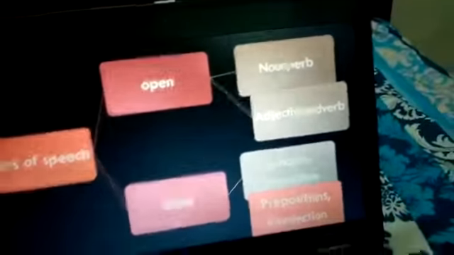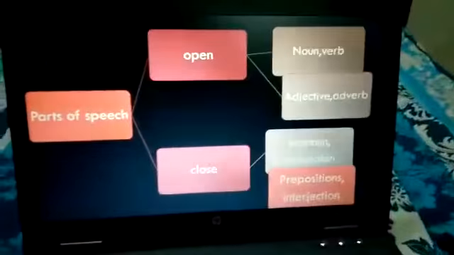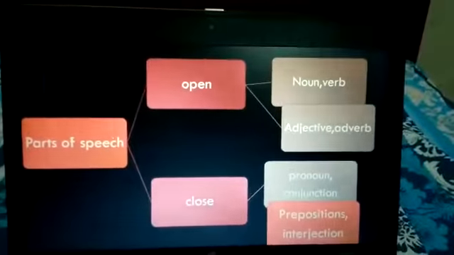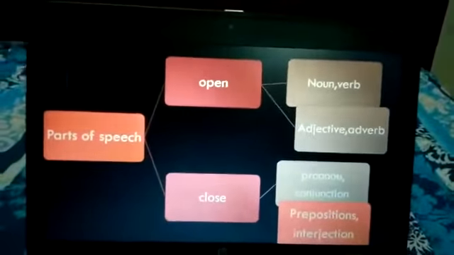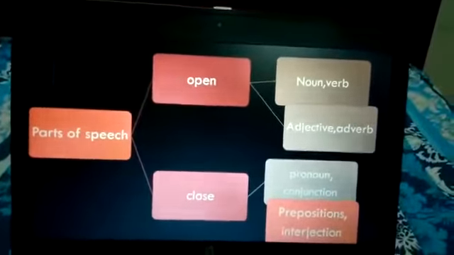The next activity that we'll be discussing is the grammar exercise on page number 9. Here we have all types of noun that we'll be discussing. So the very first, I'll be starting from parts of speech, and then I'll be moving ahead.